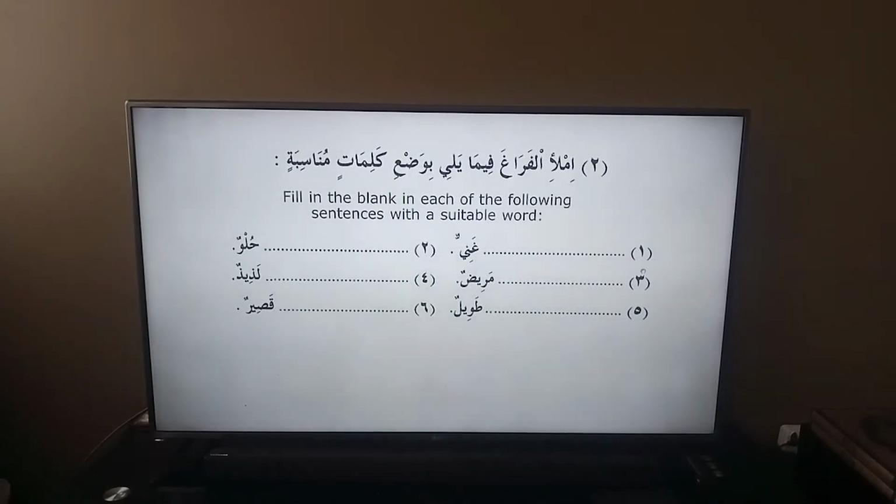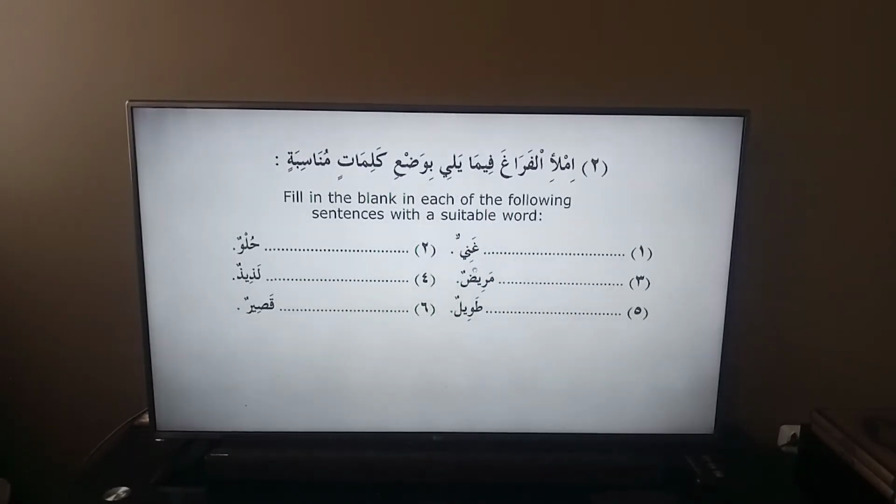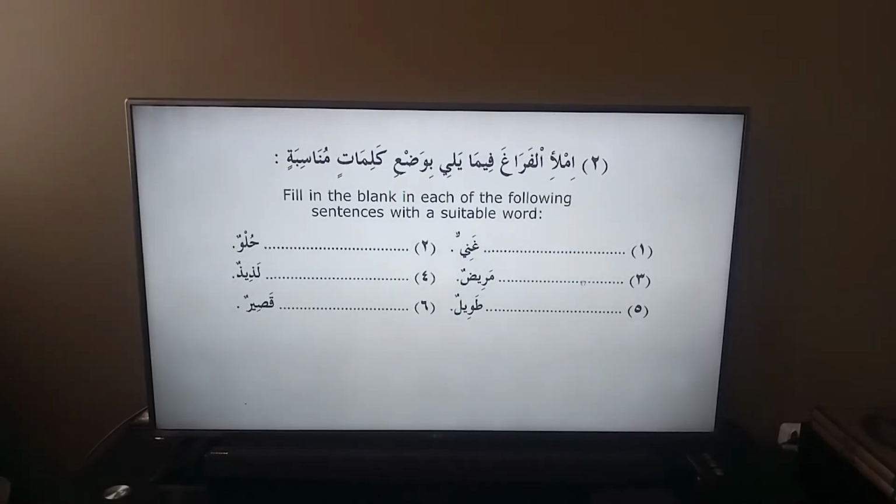In other words, in English language, number 1, dash غني, dash rich. So a suitable word could be التاجر غني, that a businessman is wealthy or a businessman is rich.